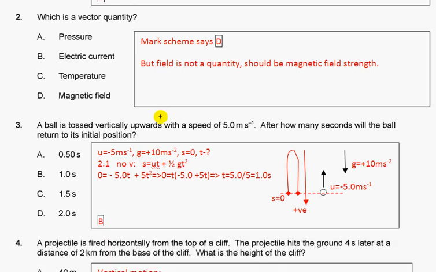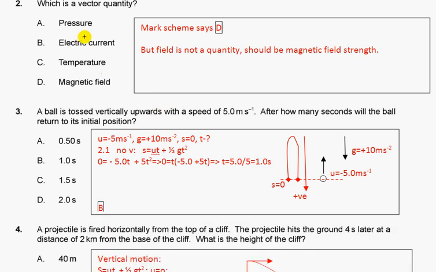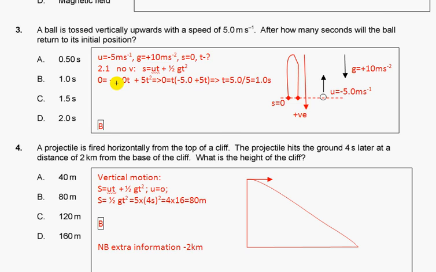Question 2. What is the vector quantity? Pressure is not, electric current not, temperature not. Magnetic field strength should be. But we have a mistake here, but we choose D.